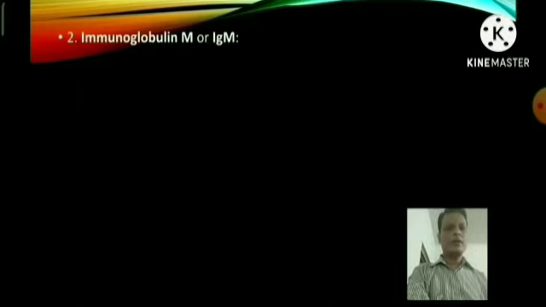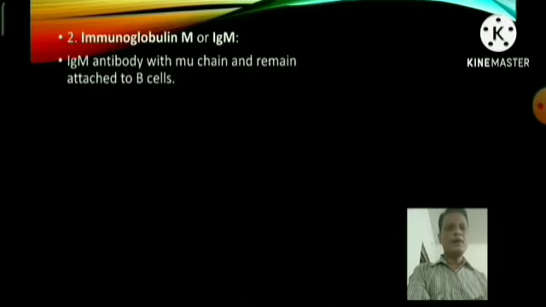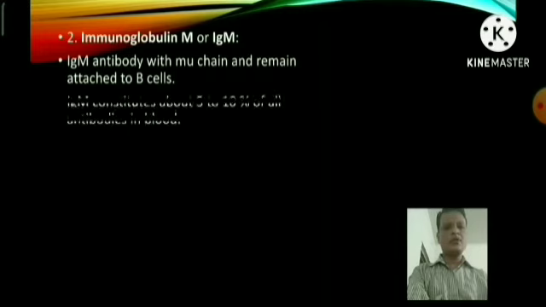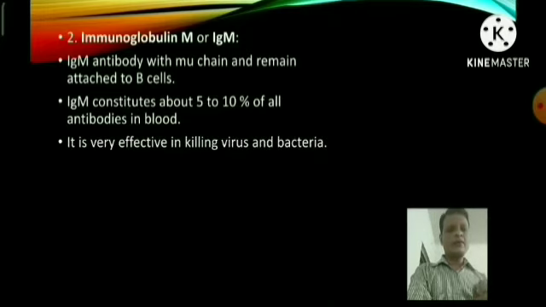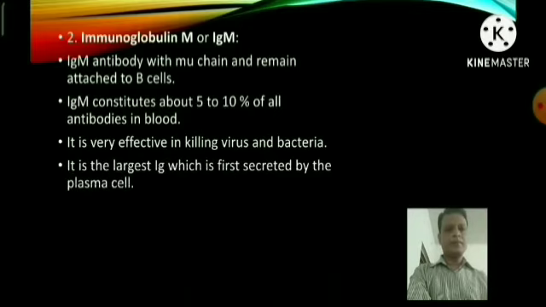Immunoglobulin M or IgM. IgM is an antibody with mu chains and remains attached to B cells. IgM constitutes about 5 to 10% of all antibodies in the blood. It is very effective in killing viruses and bacteria. It is the largest Ig, which is the first secreted by the plasma cells. Actually, IgM is a pentameric form.